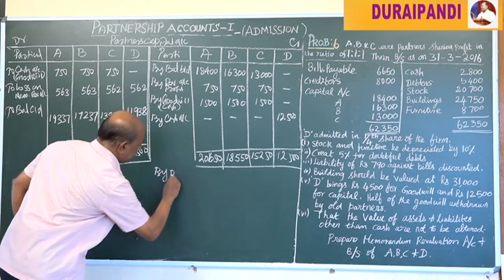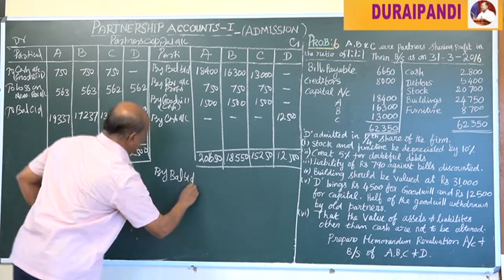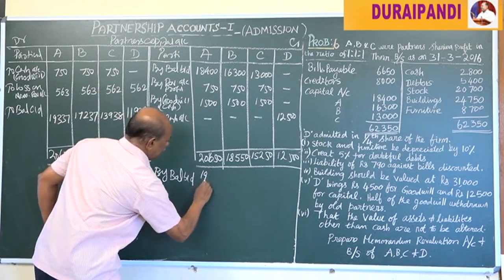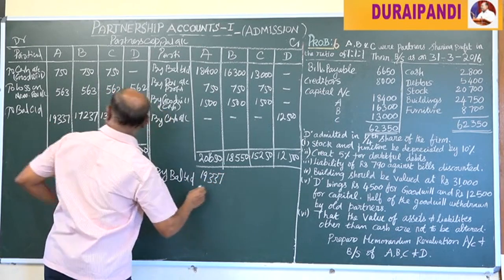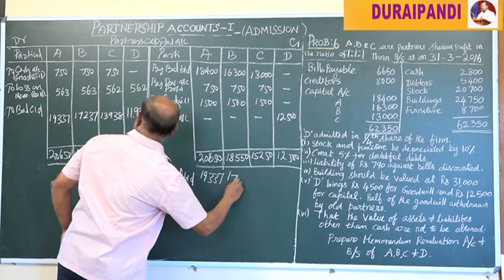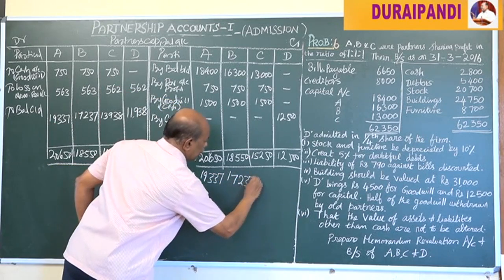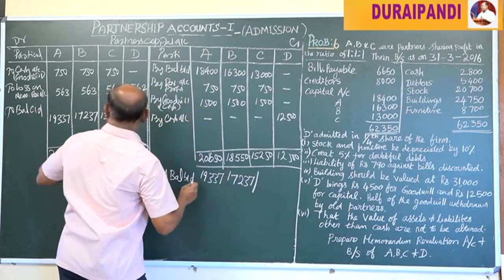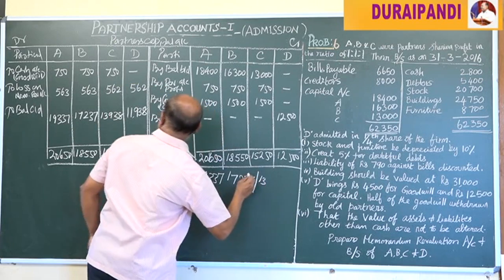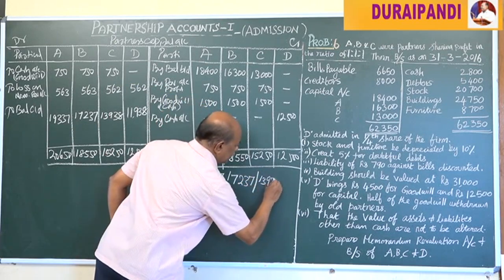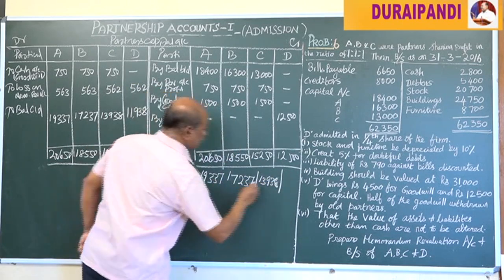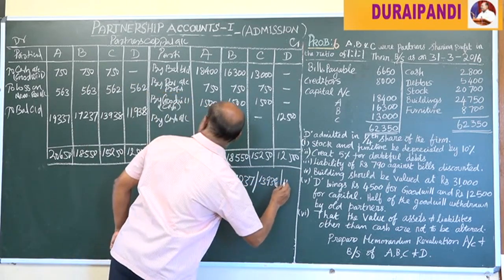That is by balance c/d: 19,337, 17,237, then 13,938, next 11,938.